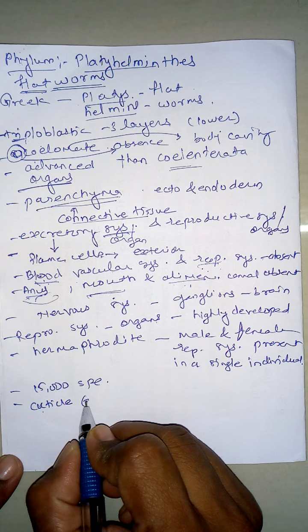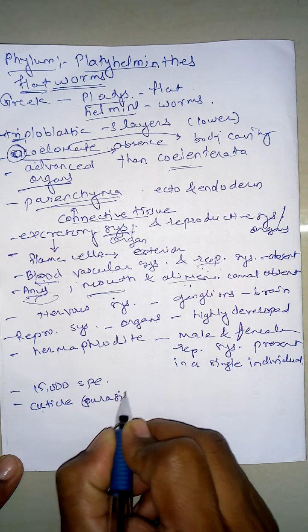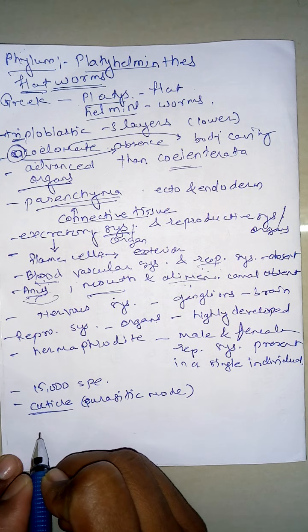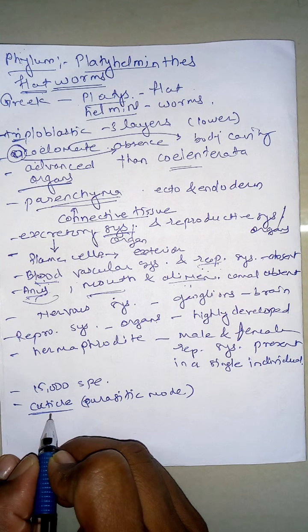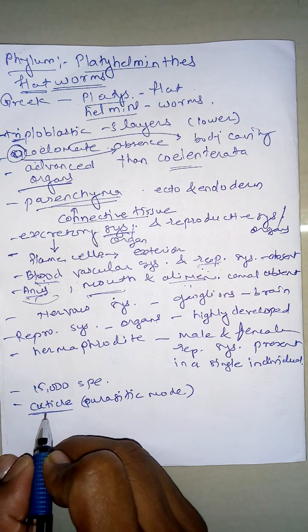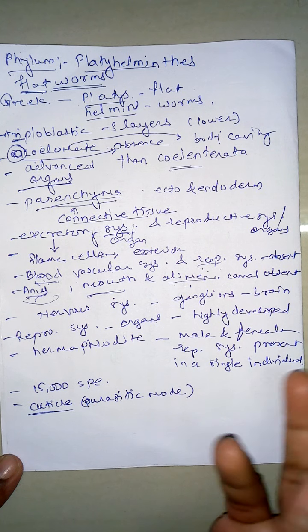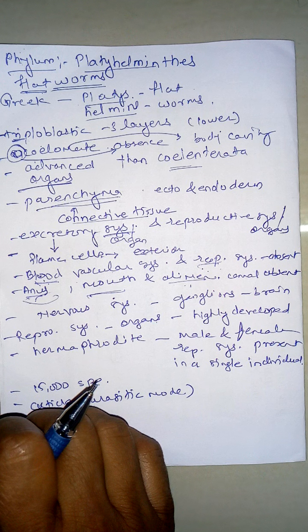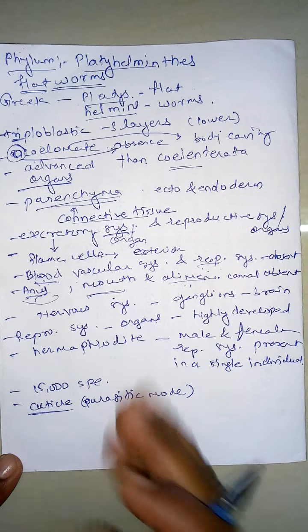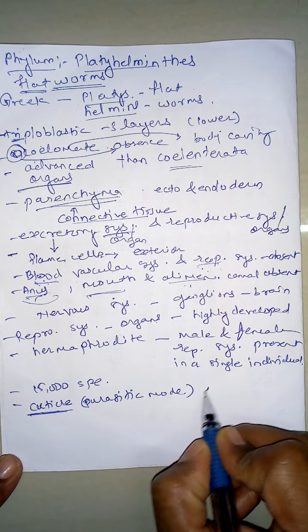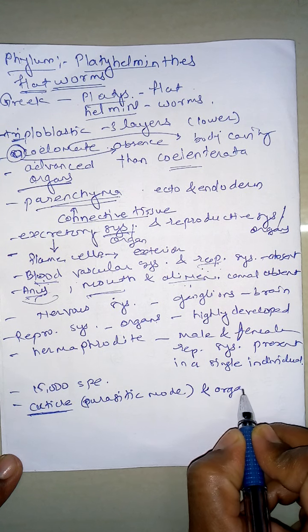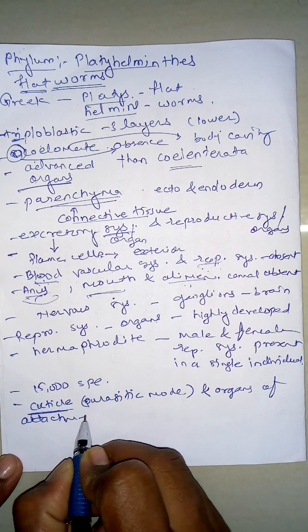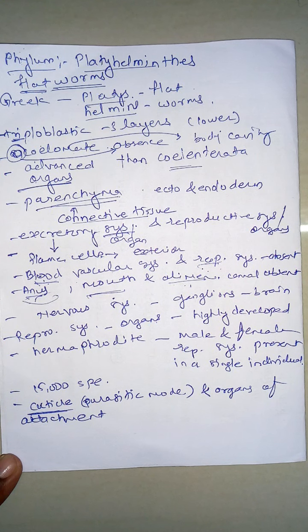The Platyhelminthes which show the parasitic mode of life possess a cuticle, and that cuticle is absent in the free-living ones. As the ciliated epidermis is absent and the cuticle is present, they also possess organs of attachment.